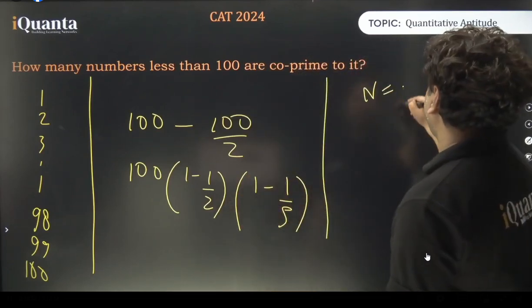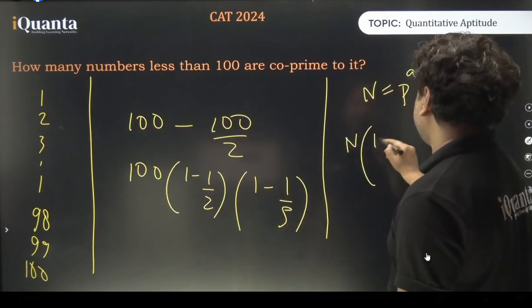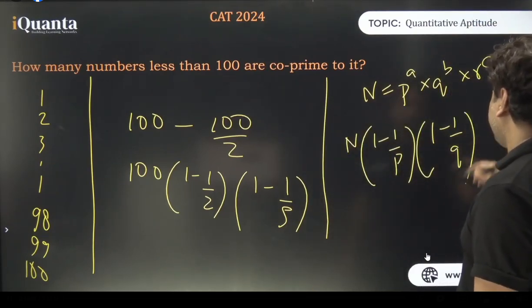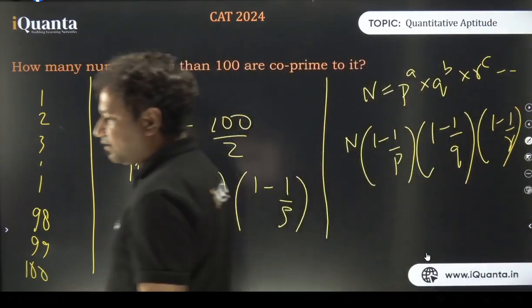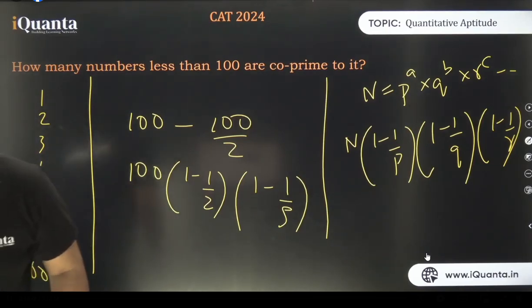So if we have a number like this, then the numbers which are co-prime to it will be nothing but 1 minus 1 by p multiplied by 1 minus 1 by q multiplied by 1 minus 1 by r and so on till wherever possible. Understood? This is called Euler's totient function. Totient नाम याद नहीं है तो कोई बात नहीं. But this is how we calculate the number of co-primes less than n. Cool enough. The answer is 40.